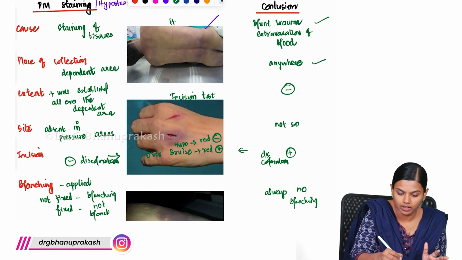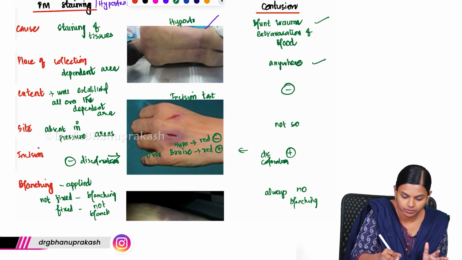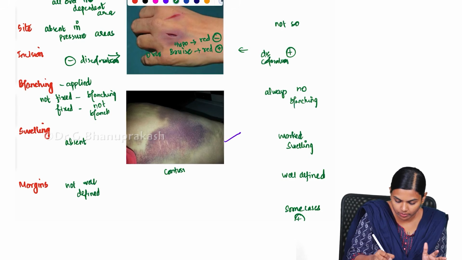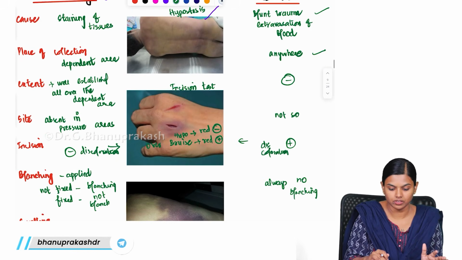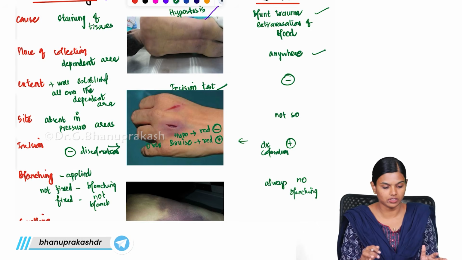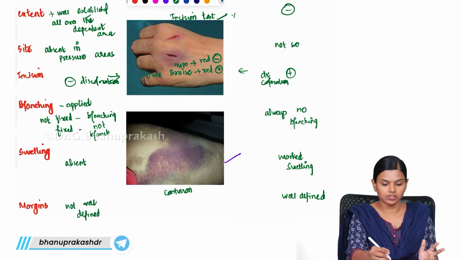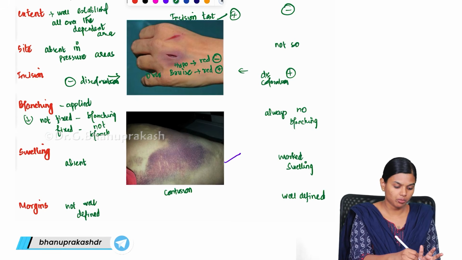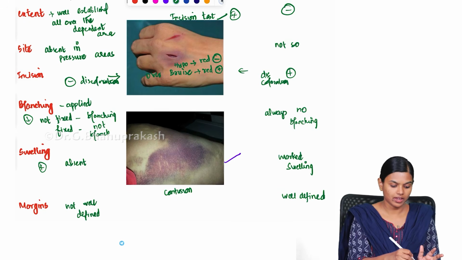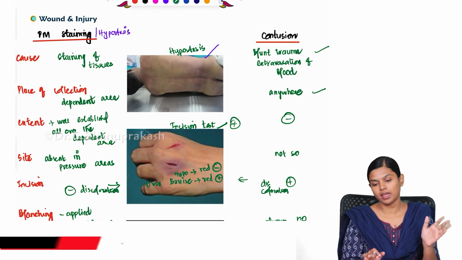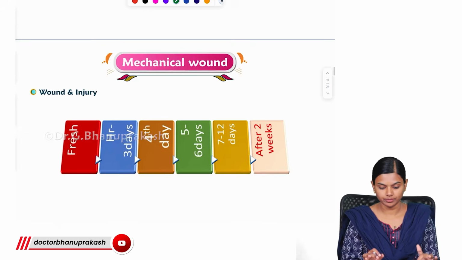So this is a hypostasis and this is a contusion, and this is your incision test. The main differences are the blanching and the incision test, and swelling is also important. So these are the main differences between postmortem hypostasis and contusion.